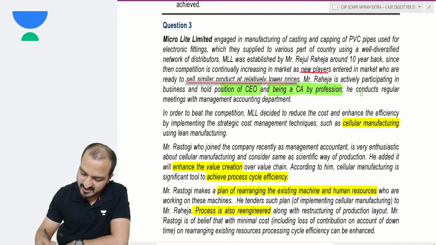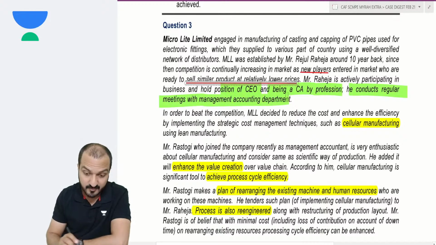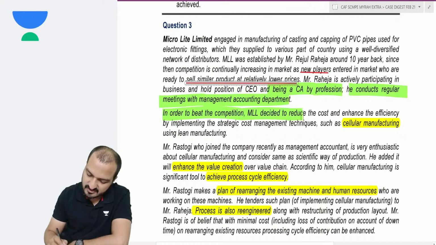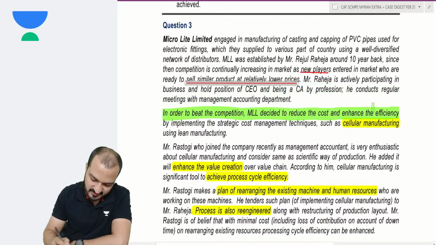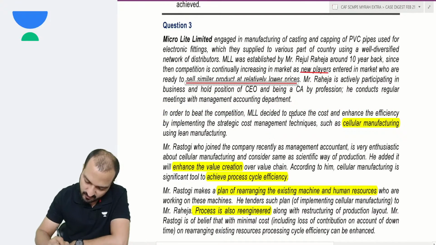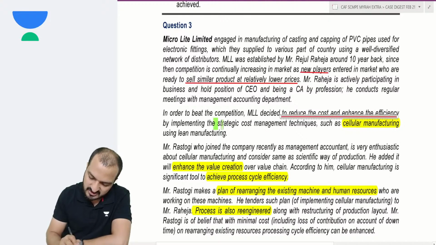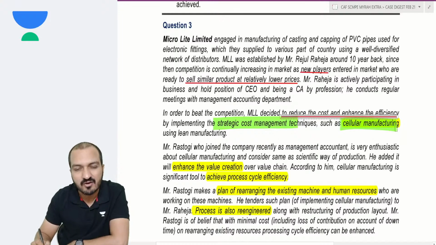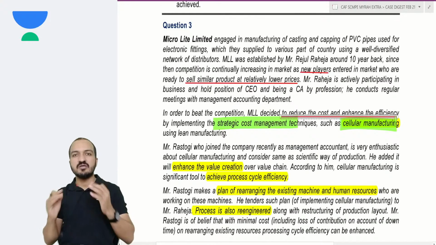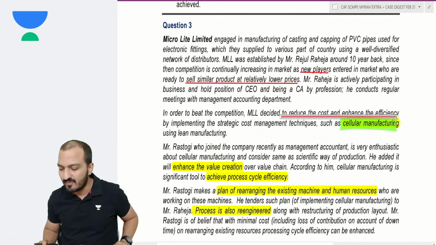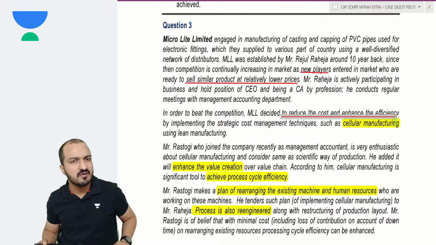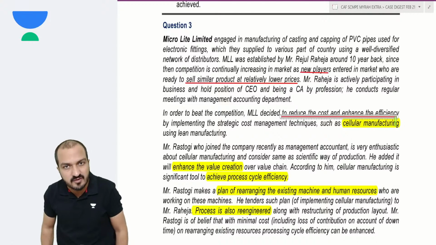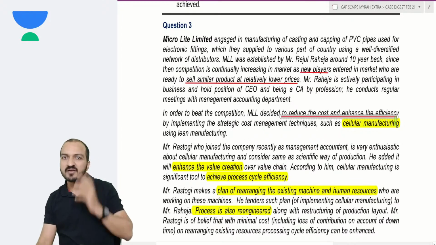And being a CA by profession, he conducts regular meetings with the management accountant department. In order to beat competition, MLL decided to reduce cost and enhance efficiency by implementing strategic cost management techniques such as cellular manufacturing. Yes, the question is about cellular manufacturing. Now you might be wondering, how does this have a practical question? Well, this is not as such a full-fledged practical question. It is a kind of theory with a very small set of practical calculation.